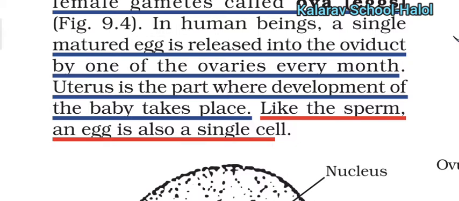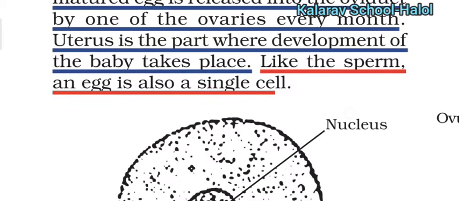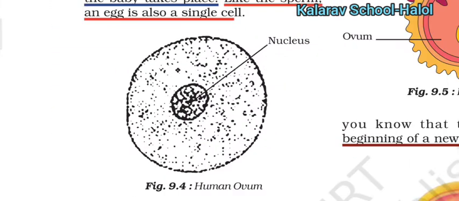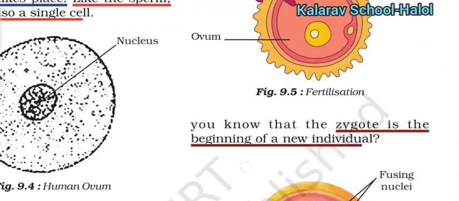As the sperm is a single cell, similarly an egg, that is the ovum, is also a single cell. Here you can see the human ovum. It is the female ovum. It looks like a cell. Here is the nucleus.